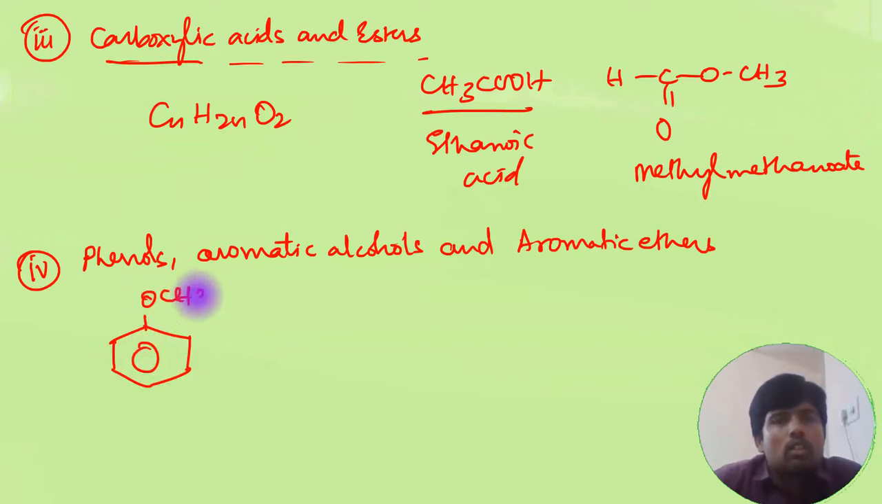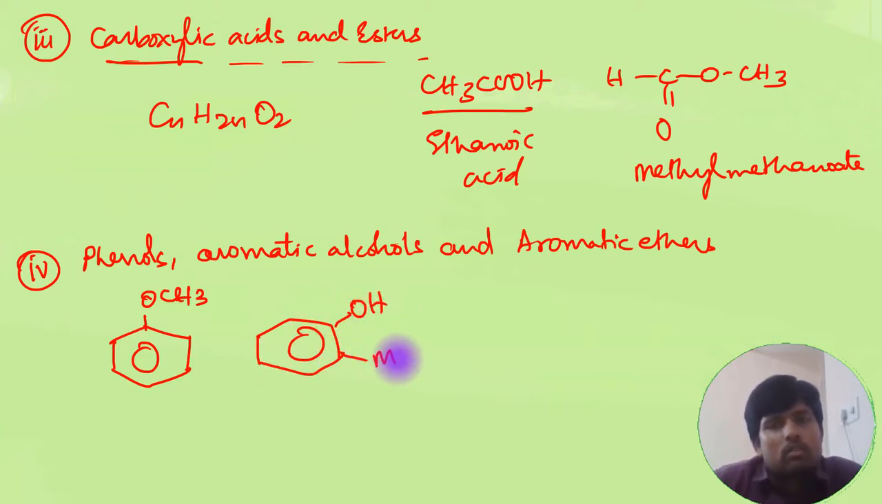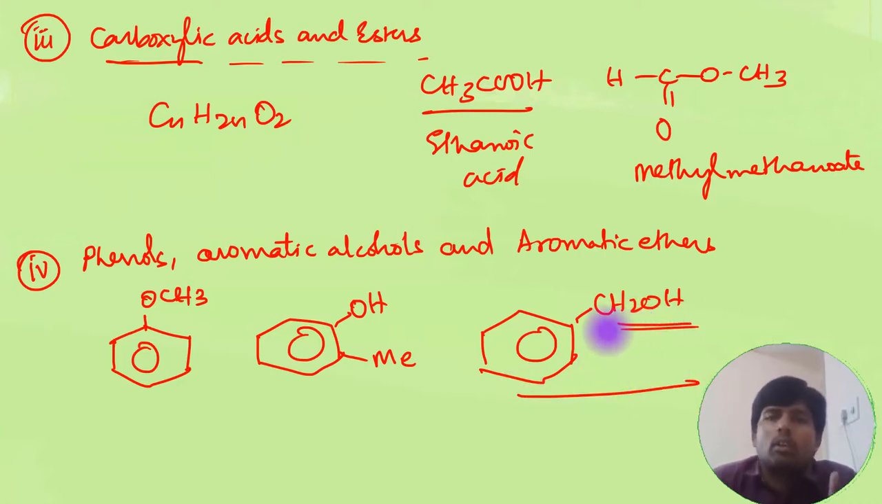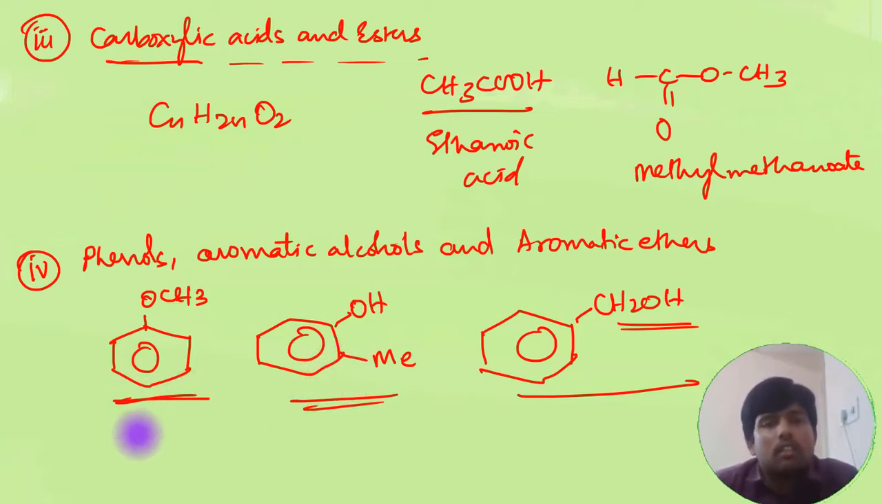So we have anisole. The same molecular formula will be shown by methyl phenol also, as well as benzyl alcohol, CH2OH. So this is an aromatic alcohol. It's an alcohol actually, it's not a phenol, but it has a benzene ring. So that's why it is an aromatic alcohol. And this is a derivative of phenol basically, and this is an ether. So these also form a good example of functional group isomers.